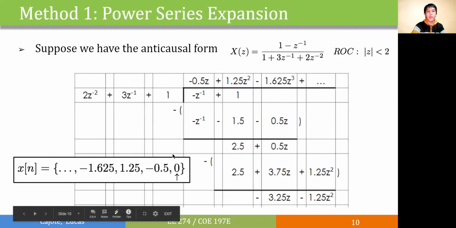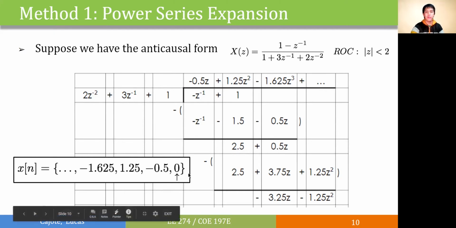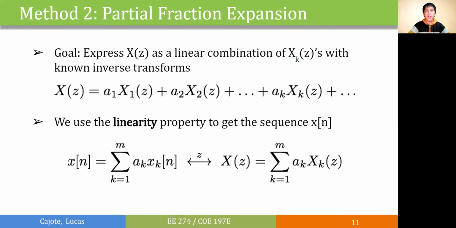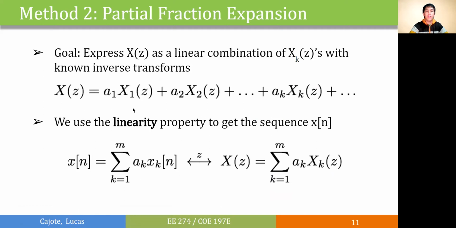Now this particular method offers a fast and effective way to get the actual samples. However, the disadvantage is that we cannot always get a closed form expression. The next method is the partial fraction expansion. For this method, our goal is to express our function as a linear combination of smaller functions with known inverse transforms. And we can do this because of the linearity property in our z-domain.